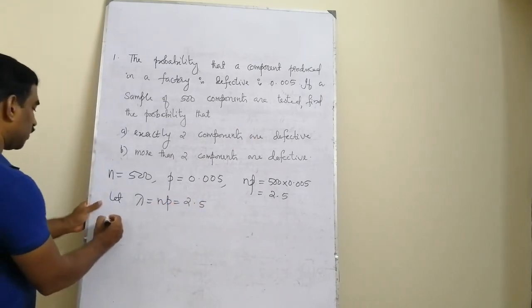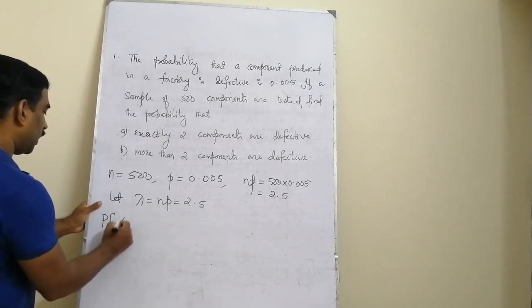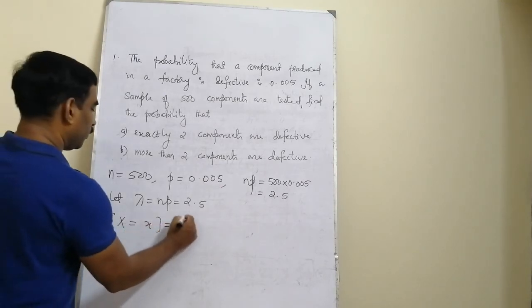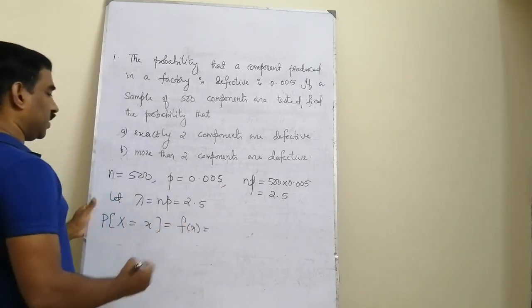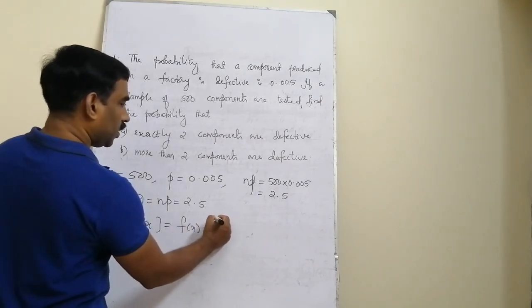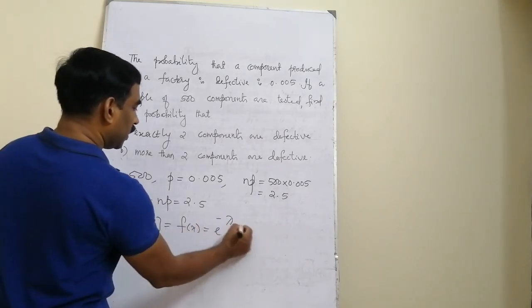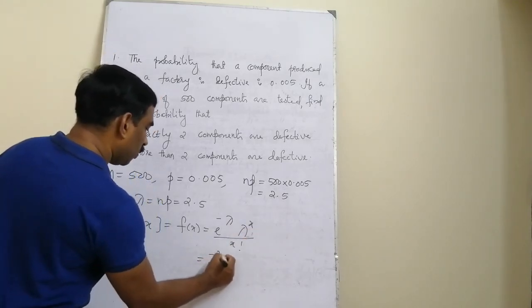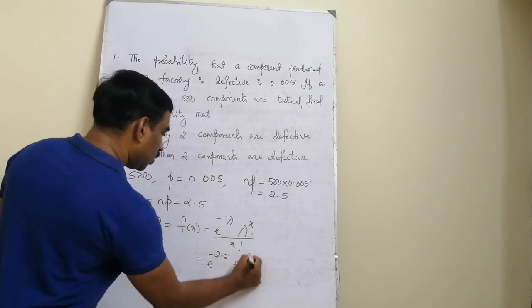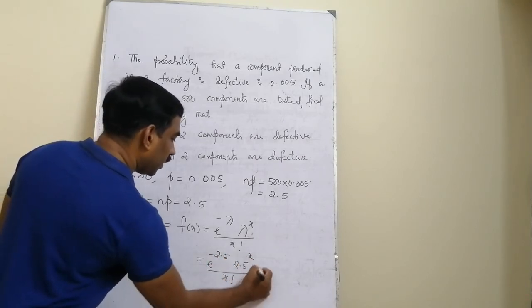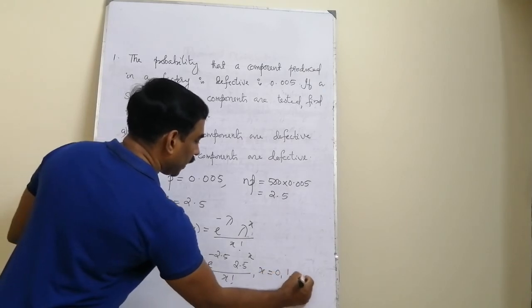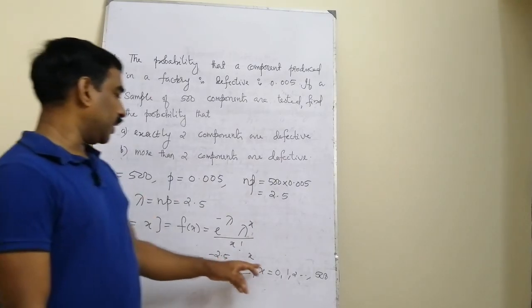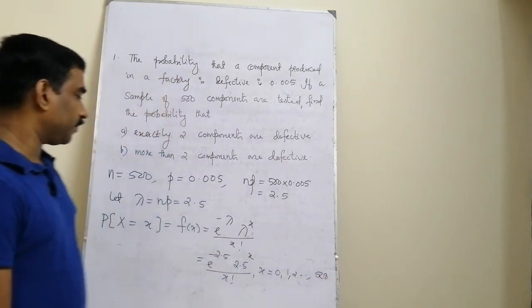Then by Poisson distribution, what is the probability mass function? Probability mass function is the probability that the number of successes is x, that is f of x. The probability computation formula is f of x equal to e raised to minus lambda, lambda raised to x by x factorial, that is e raised to minus 2.5, 2.5 raised to x by x factorial. Here x can take the value 0, 1, 2, 3 etc. Up to, instead of infinity, we can take it as n equal to 500, x equal to 0, 1, 2, 3 etc. up to 500.